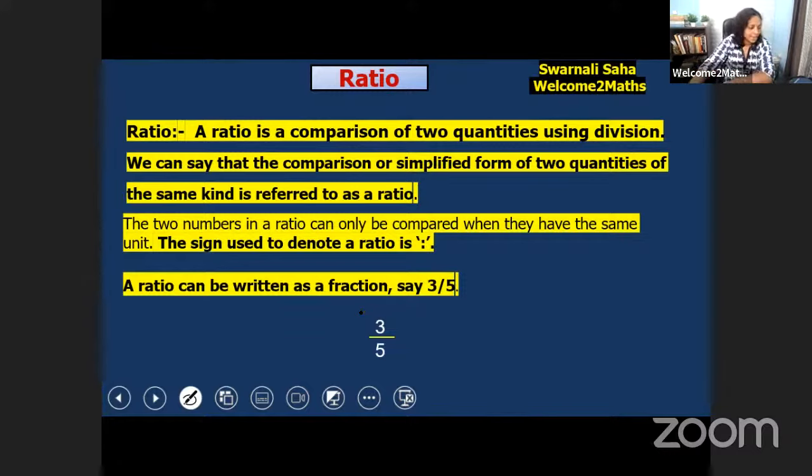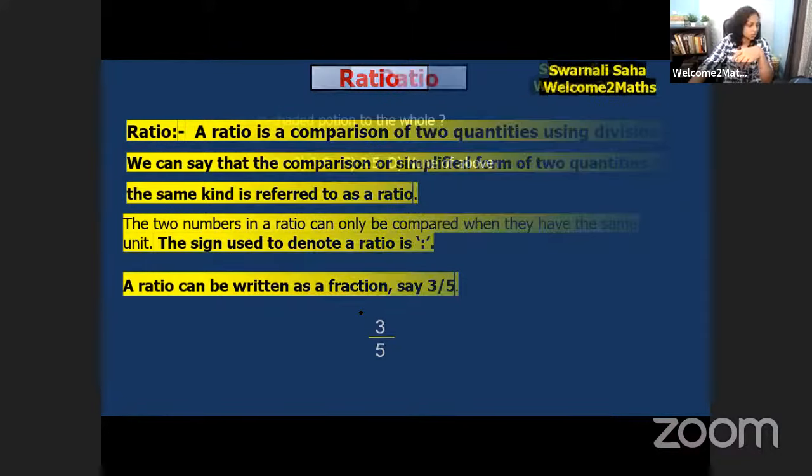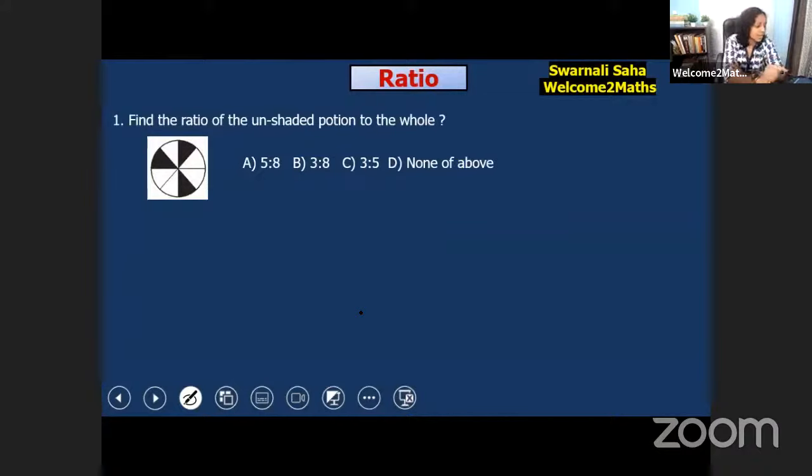So now let's solve one question from ratio and let's learn some more things about ratio. The first question here is, find the ratio of unshaded portion to the whole, just like fraction. It's so easy, same like fraction. We have to find out the ratio of unshaded portion to the whole. Okay. So what is the answer? Can you tell me?